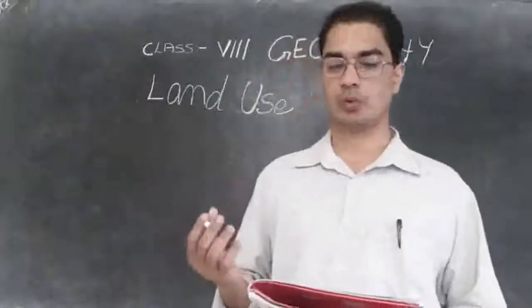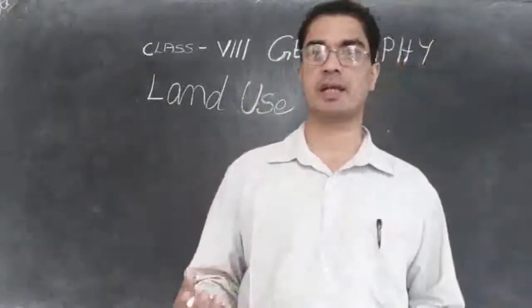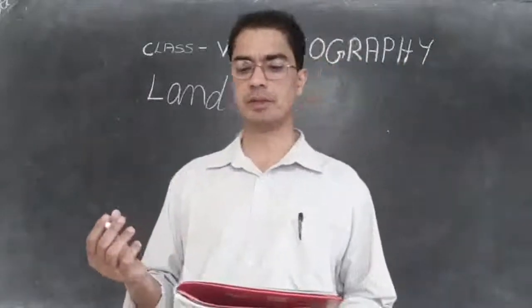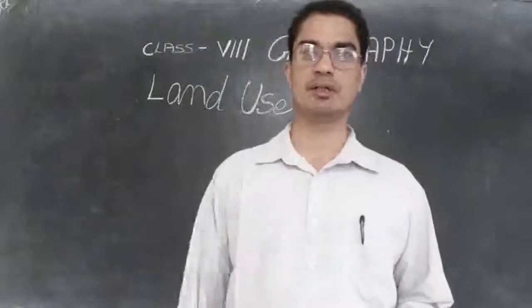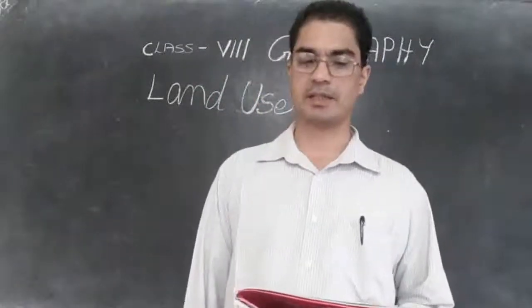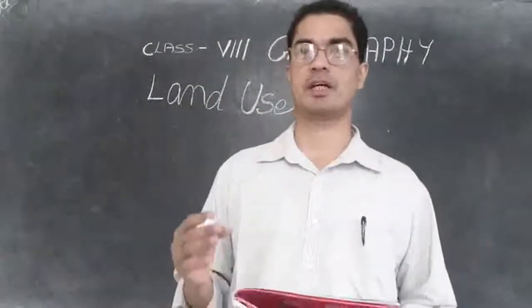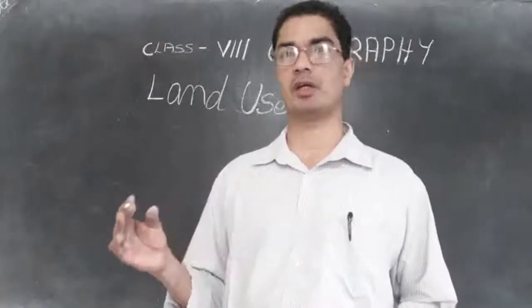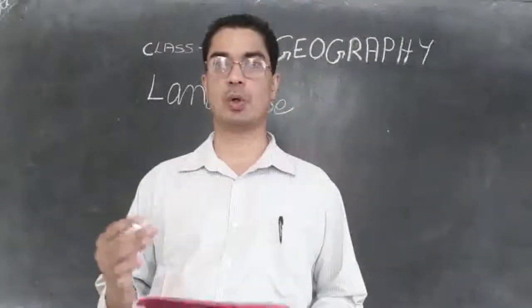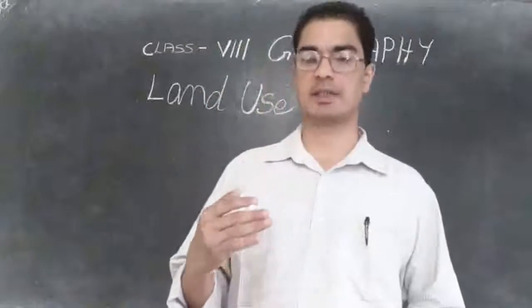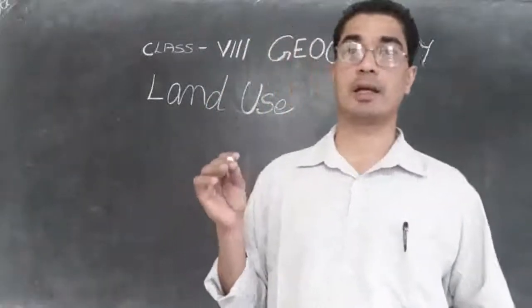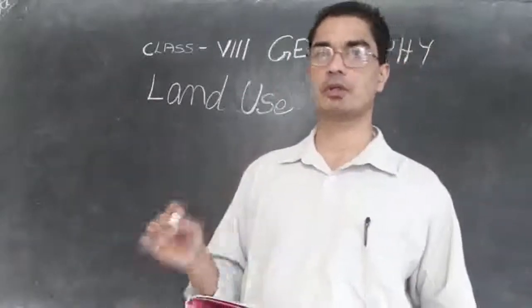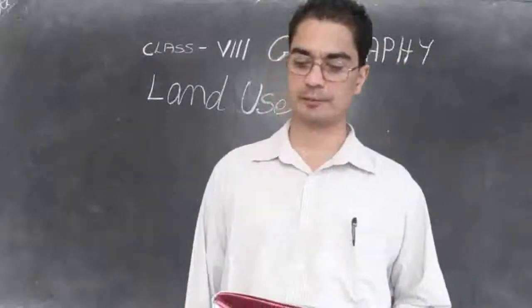Then we build houses. On the land we build the house. Then we construct roads. All the roads go through the land. And setting up of industry: if you want to set up a factory, then we need land. All these are basic things that we need in our life, and for all that we need land, and it depends on the availability of the land.